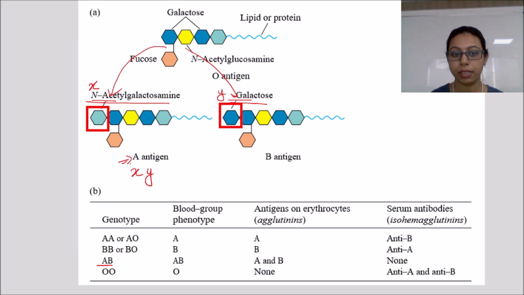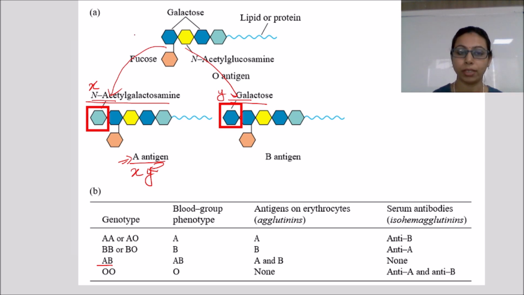So the A antibody will start reacting against this Y, which is galactose, and an antigen-antibody reaction will take place. This ultimately leads to the agglutination of the blood. That's why we must know what type of blood group the patient has before transfusing blood.